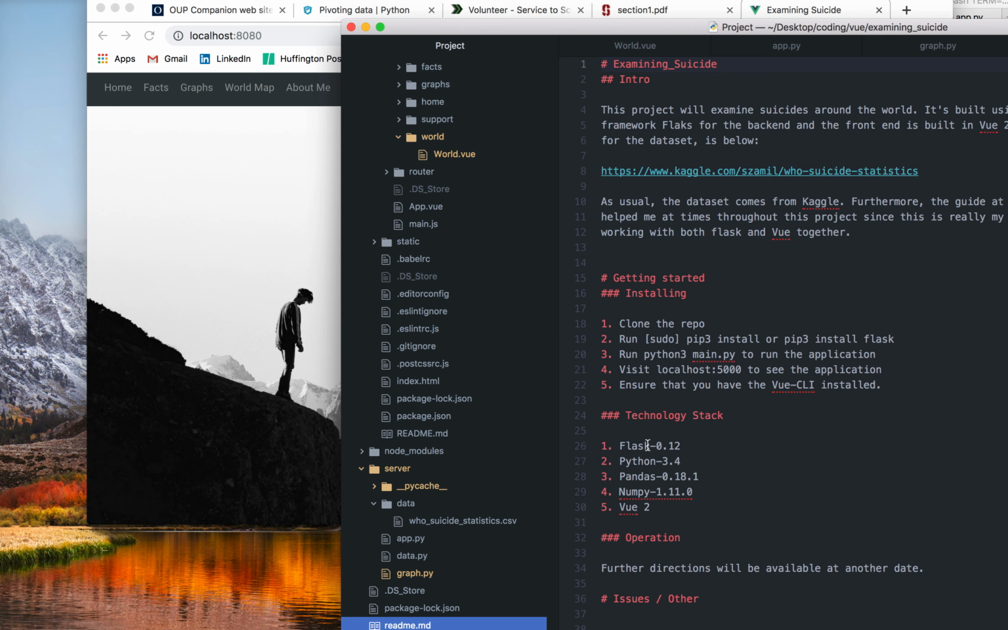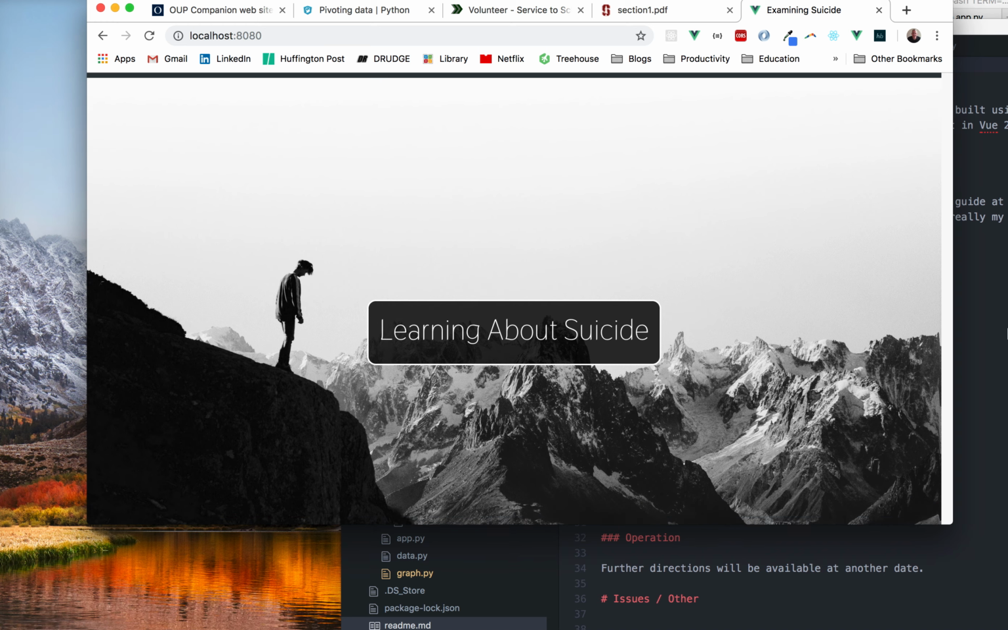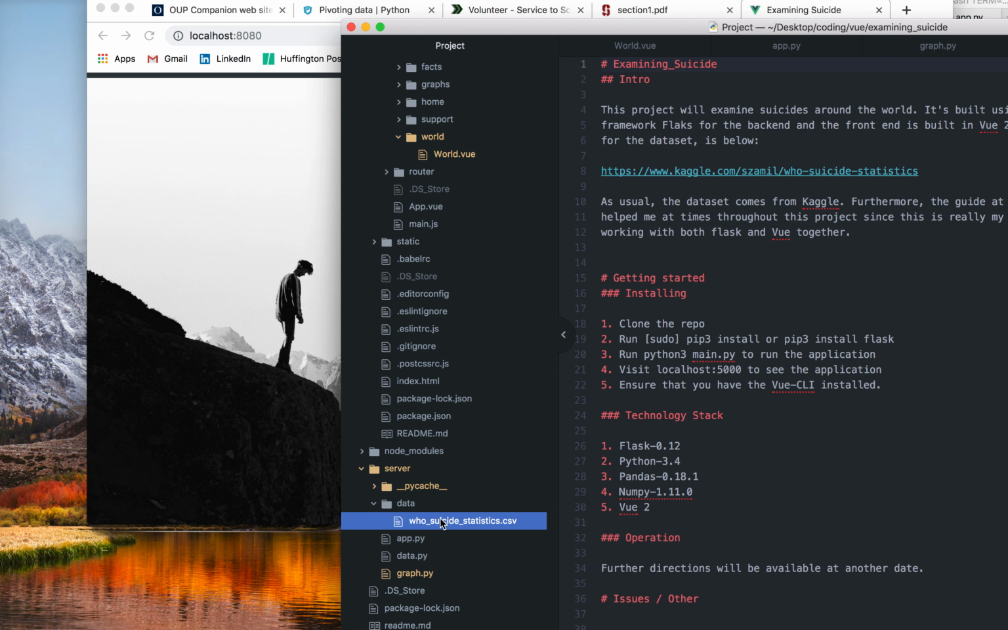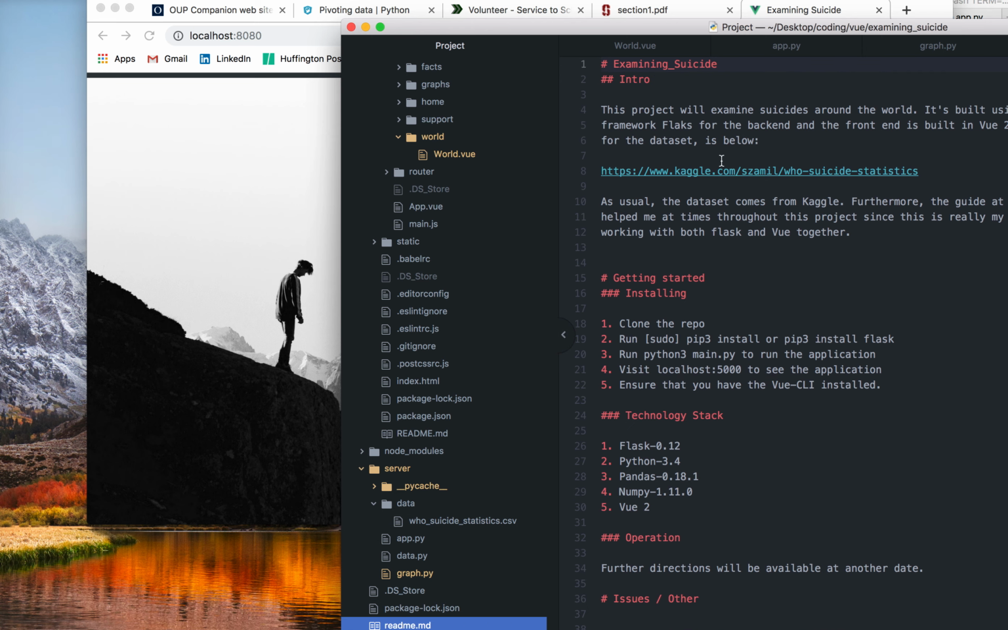It's basically Flask, Python. Flask is Python's web framework, one of them, like Django. It's more like Express, pandas for the data science and NumPy, and then Vue 2. So the purpose of this project was basically to examine some suicide data that I got off Kaggle. Actually, if I go right back to that website, there's the link right here.